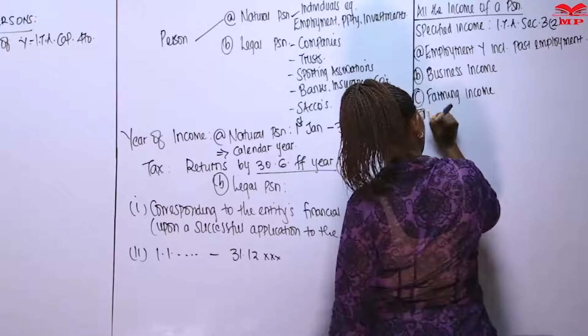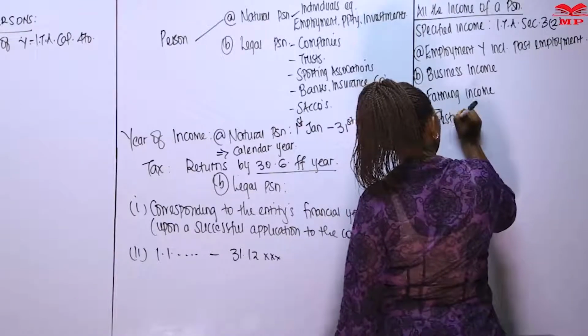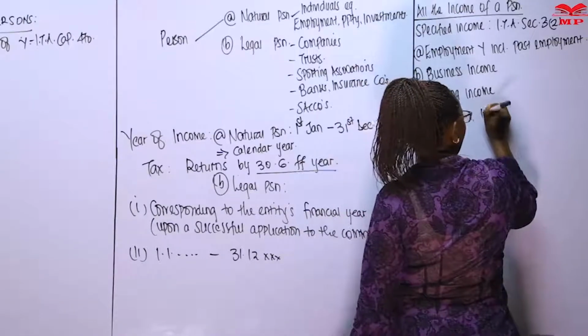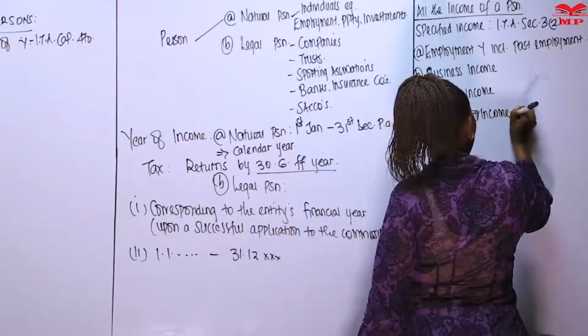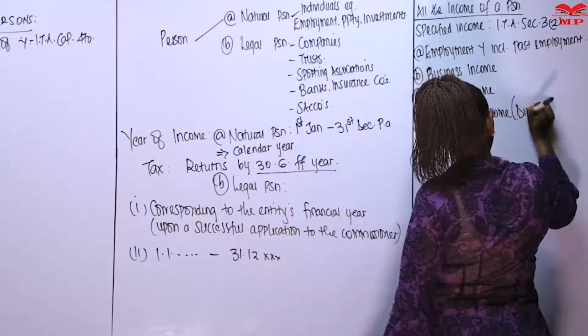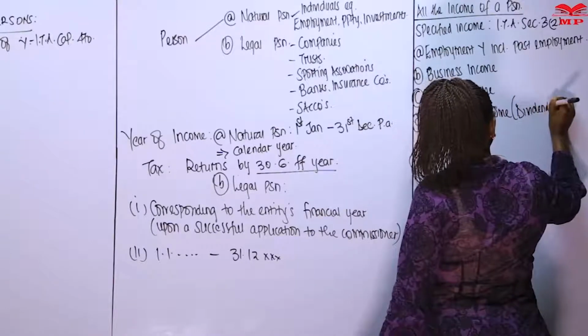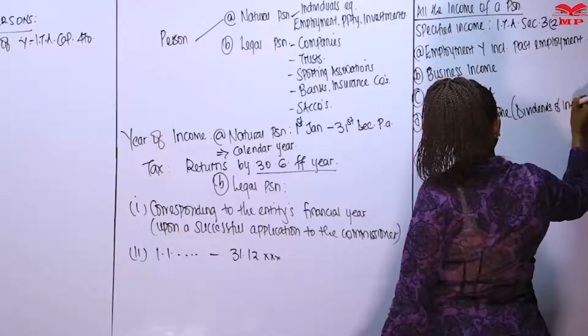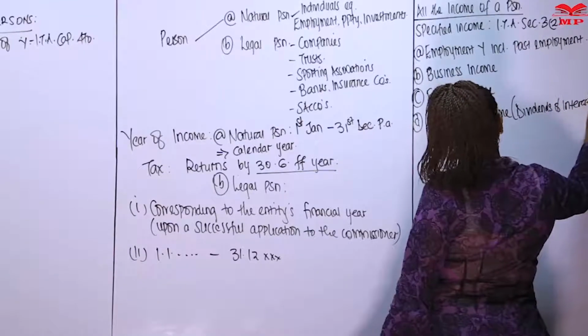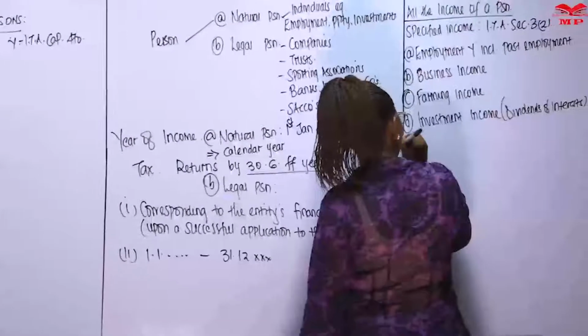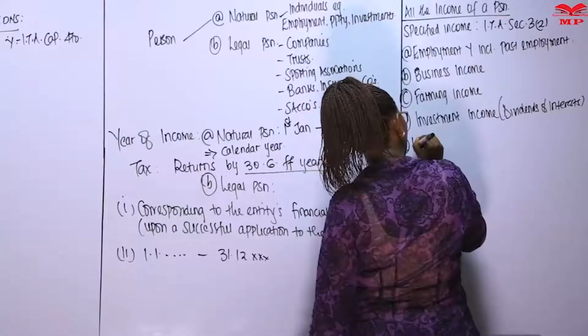Then there is investment income. This comprises of dividends and interests. Then we have income from property.